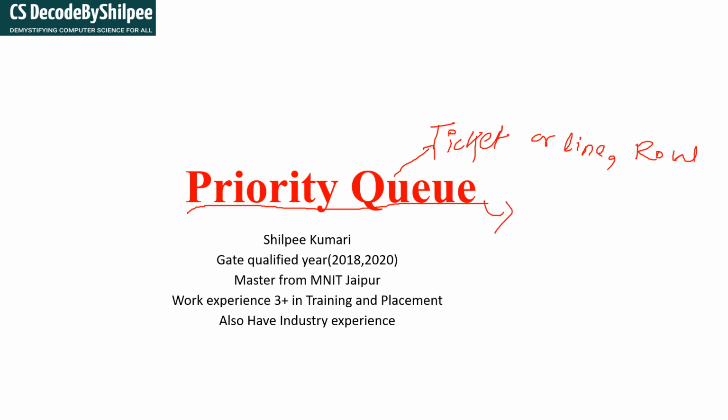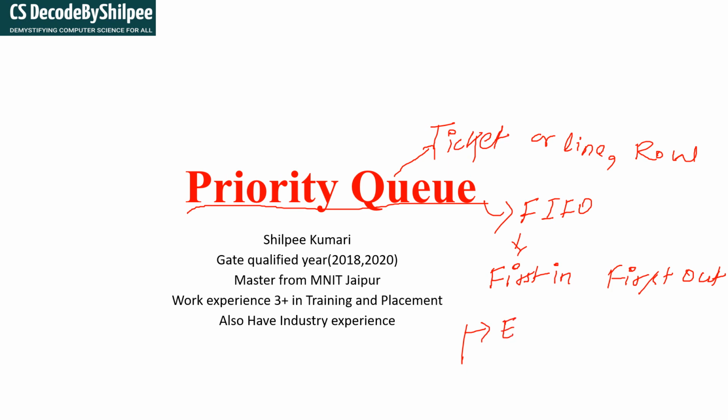So here the queue follows the principle FIFO. FIFO means first in, first out. It has two operations.